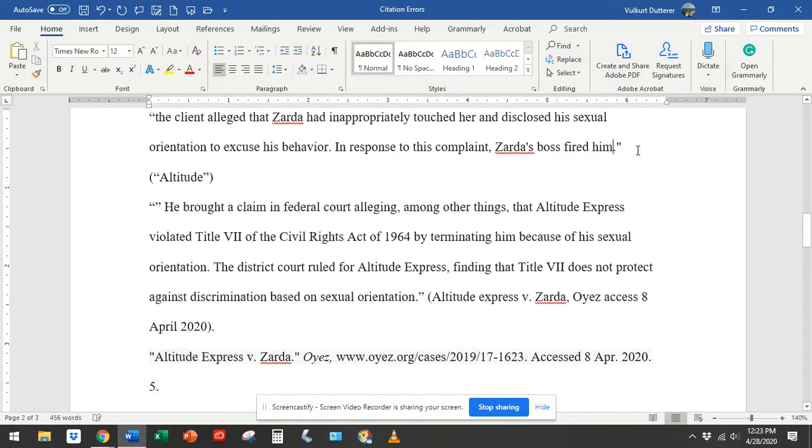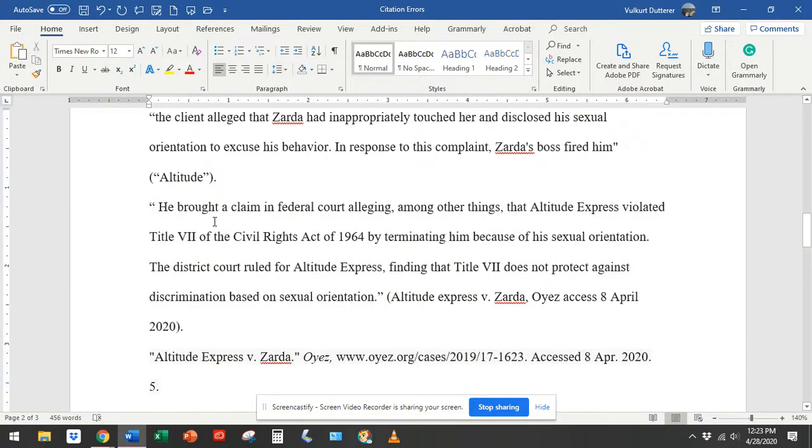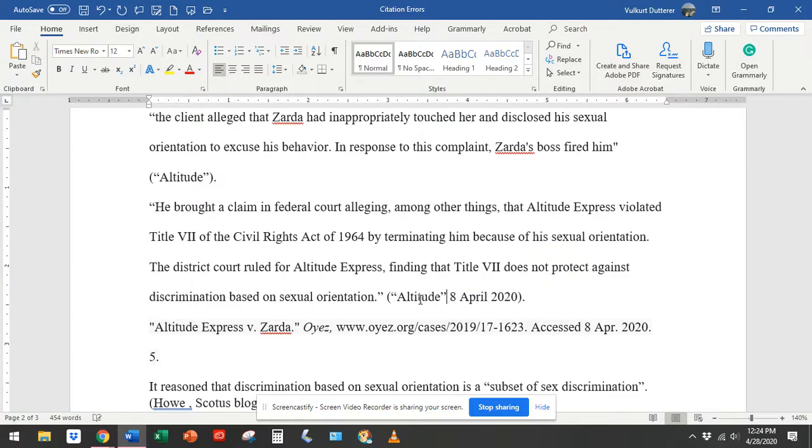And also I need to take that ending punctuation and put it after the parenthetical citation. Okay. And then the student used that again. They ran into some problems here. They hit the quotation marks once too many times. But then they actually put almost the whole entry from the works cited page as their in-text citation. You don't need all that, okay? In-text citations are just a small marker of what